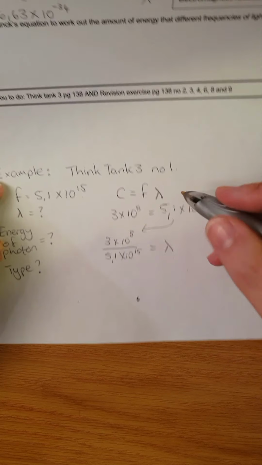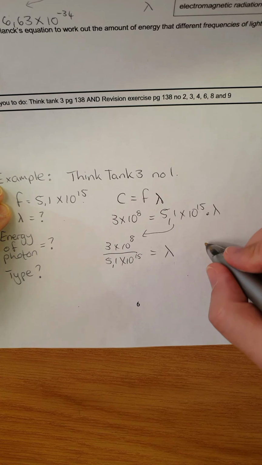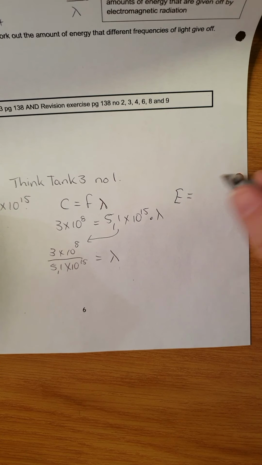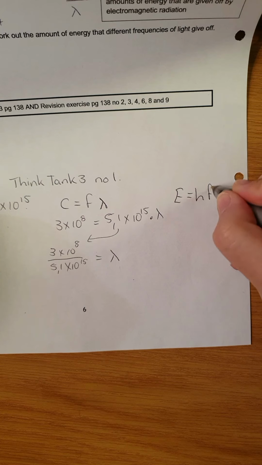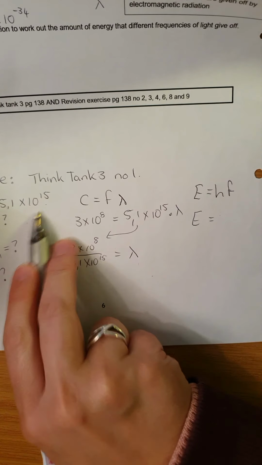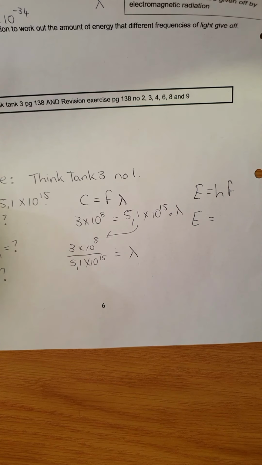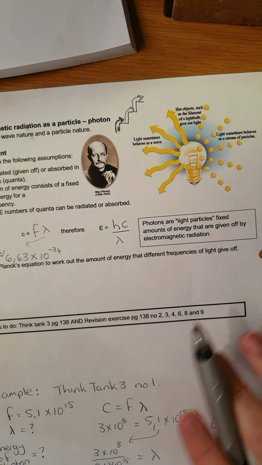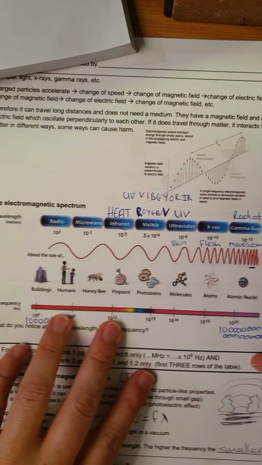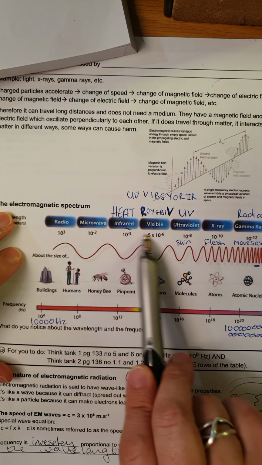For the energy of the photon, you can then take the frequency and use E is equal to Planck's constant times frequency. You're working out energy, so it's Planck's constant times the frequency, which is over there, and you can get the E. To get the type, all you need to do is look at the frequency or the wavelength and take it back to something like this. I think there's one in your textbook, and you can then have a look and see where it fits.